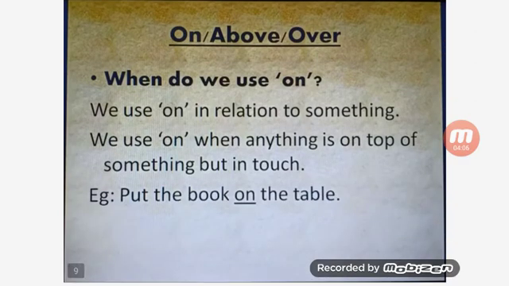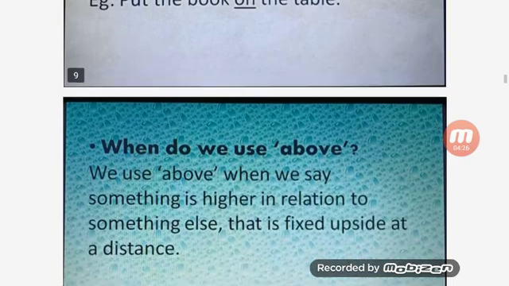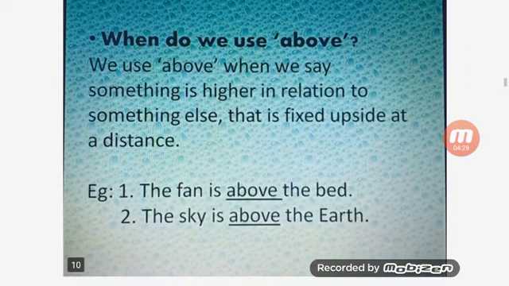Next is on, above, and over. So when do we use on? We use on when something is on the top of something and in touch. For example, put the book on the table. When do we use above? We use above when something is higher in relation to something else, and it is fixed at a distance. For example, the fan is above the bed.